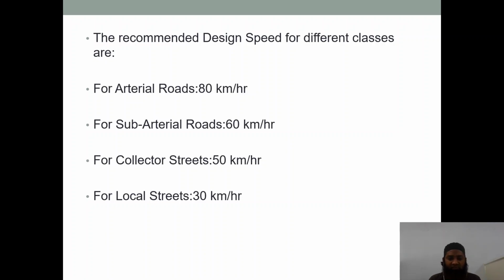For collector streets, we have 50 kilometers per hour. These are the collector streets. These are a little bit related to residential streets. From these collector streets, we connect to the sub-arterial roads, and from there to the arterial roads. So they have a speed limit of about 50 kilometers per hour. And you can see local streets, 30 kilometers per hour. These local streets are more where we have residential places as well as some schools, where we have to lower the speed limit. So this design speed has been given as 30 kilometers per hour.